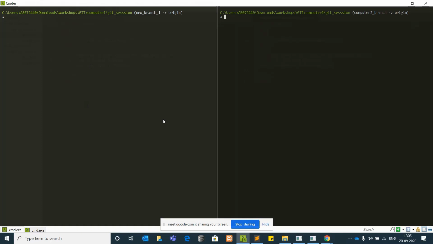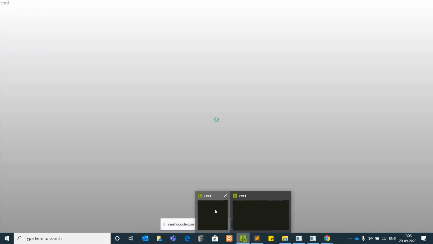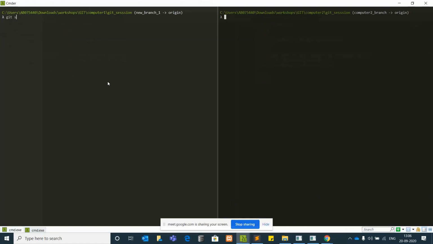Sometimes what happens is one developer will try to make some changes on the same line. Now I am on computer one, in the new branch. Suppose I delete this h1 tag. I deleted the h1 tag and I say git status.